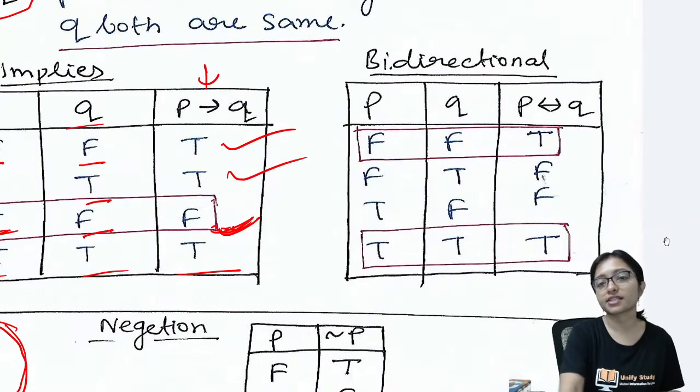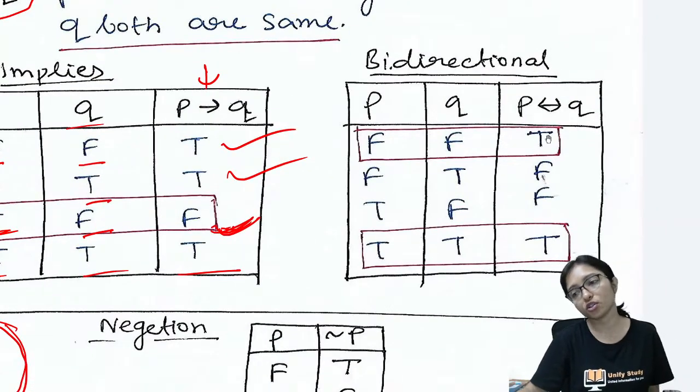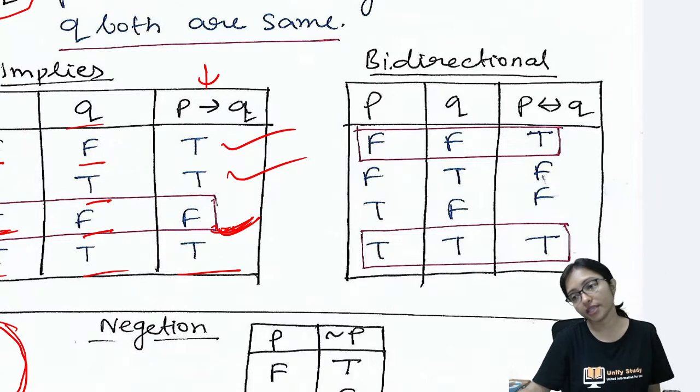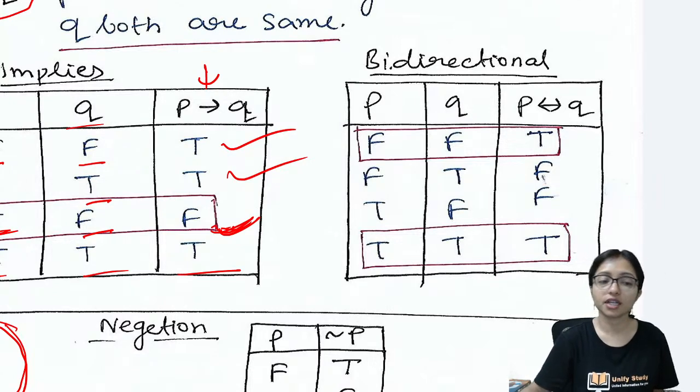Bidirectional, when both are same. When both are false, then also it is true. When both are true, then also it is true. Both are same, P has the same value as Q. Then only we can say bidirectional is true.